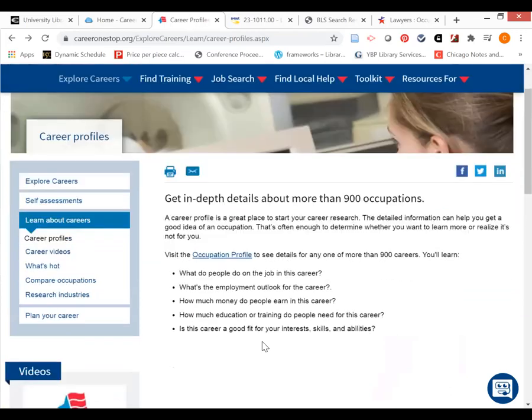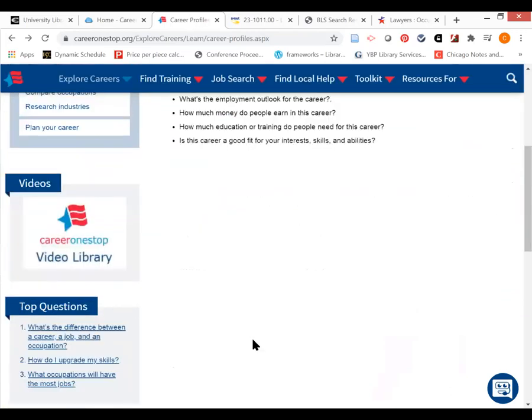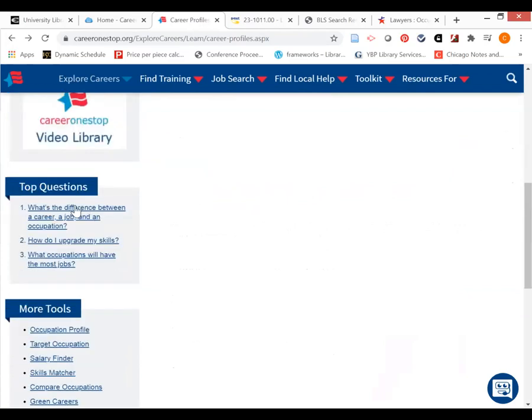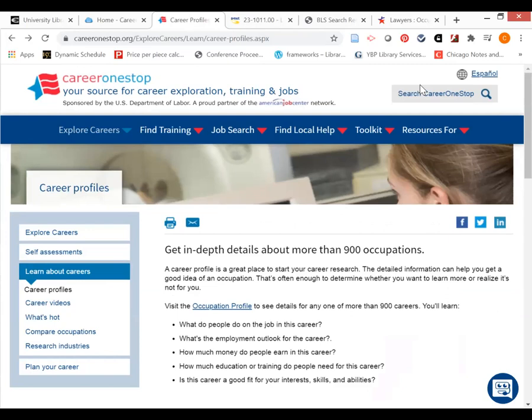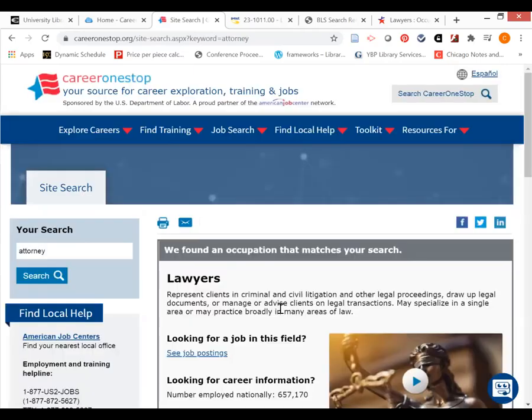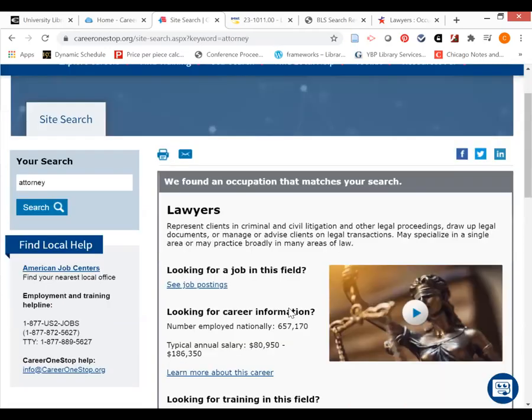And I like this too, because you can look at questions such as, what's the difference between a career, a job, and an occupation? How do I upgrade my skills? And so forth. I could go back up here to CareerOneStop, and I'm going to search for attorney again. And it took me to lawyers, which I find to be very interesting.